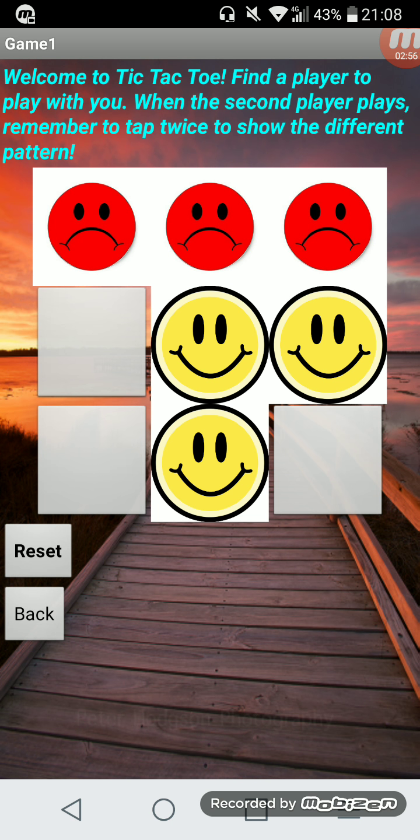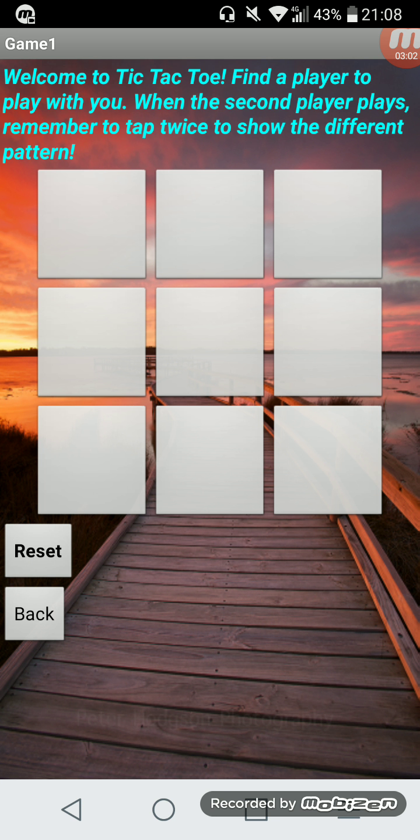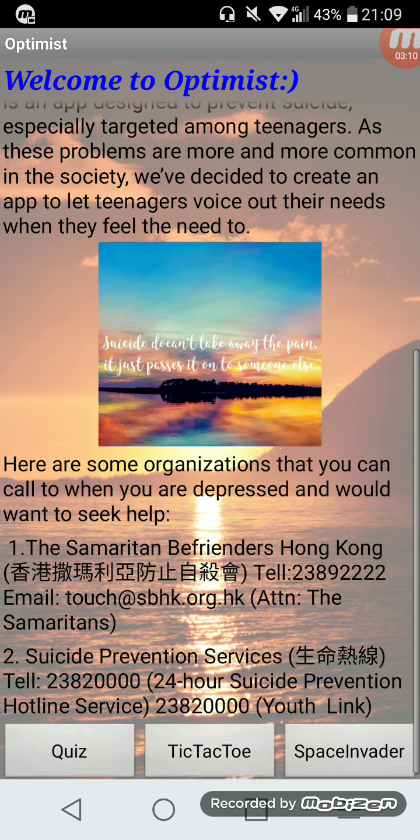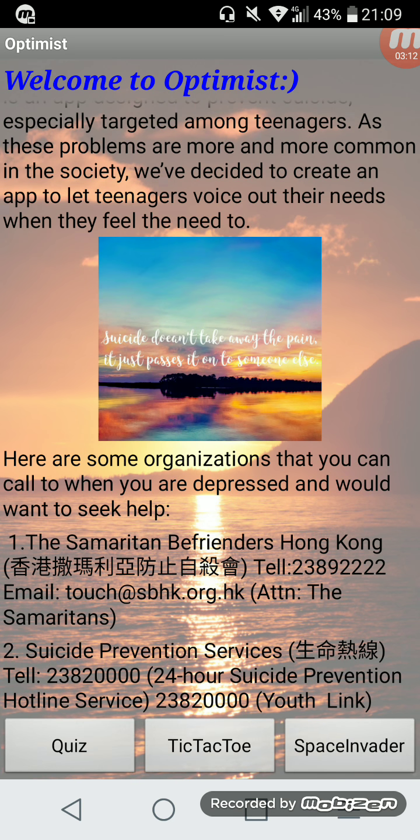And so the second player wins. By pressing the reset button at the left-hand side, everything will be gone and they can start again. By pressing the back button, we can go back to the main page. Let's look at Space Invaders.